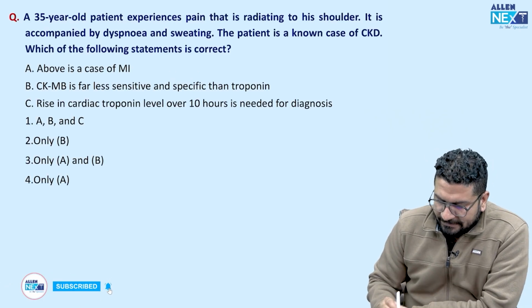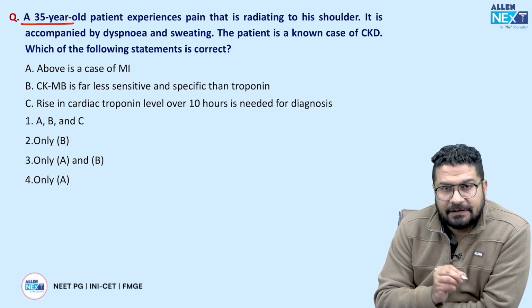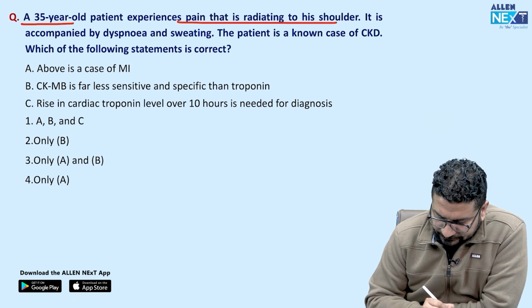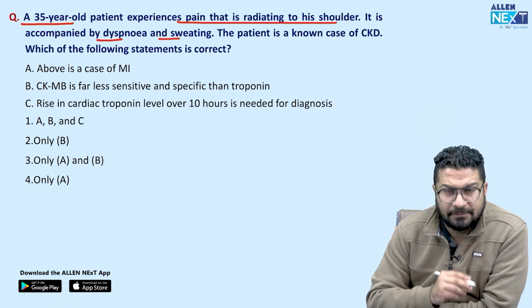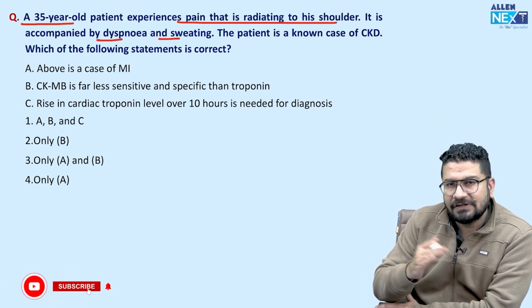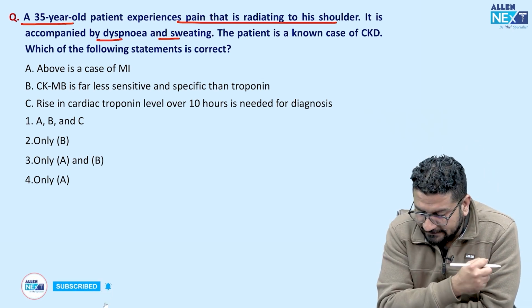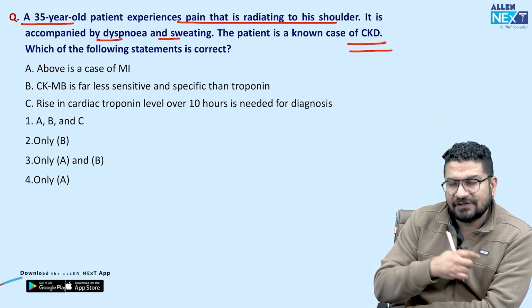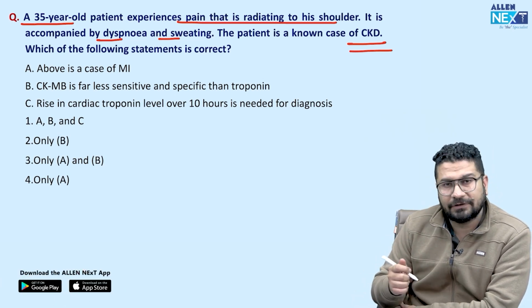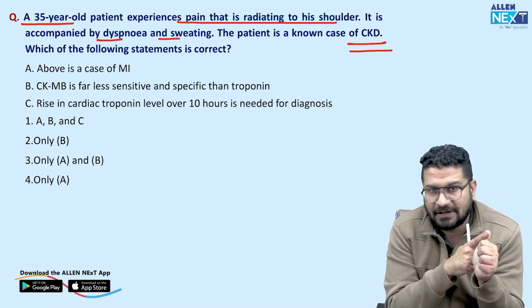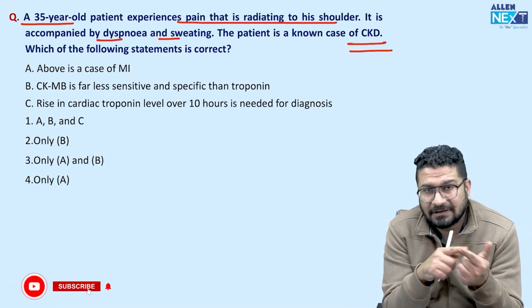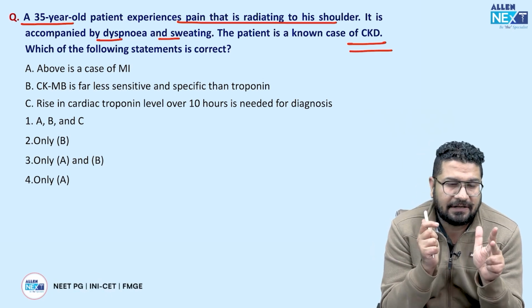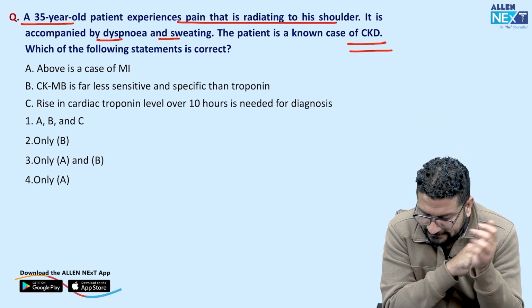So, 35-year-old patient, first hint is always age, experiences pain that is radiating to his shoulder, accompanied by dyspnea and sweating. So maybe they are telling you about chest pain, which could be an angina or MI. That is the meaning of this entire line. Patient is a known case of CKD. So you have two things: CKD patient with chest pain, diaphoresis, sweating. It could be unstable angina, or MI, or a third thing, uremic pericarditis. So मेरे पास तीन differential आ गए, क्या क्या? MI, angina, uremic pericarditis.